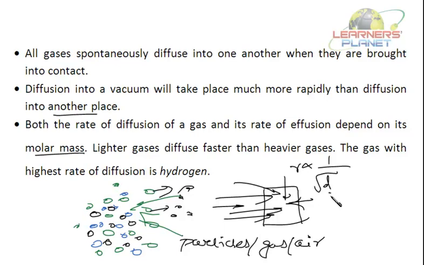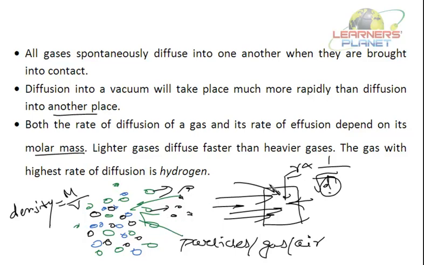The more the density, the less the rate of diffusion. The lesser the density, the more the rate of diffusion. You must know that density is mass per unit volume. So the lighter the gas, the faster the diffusion.